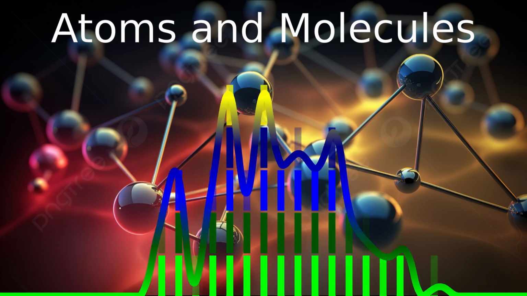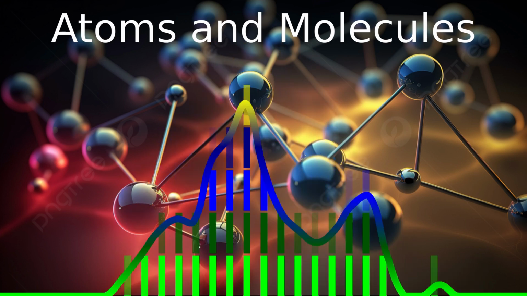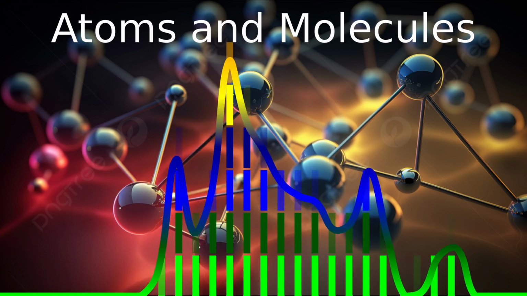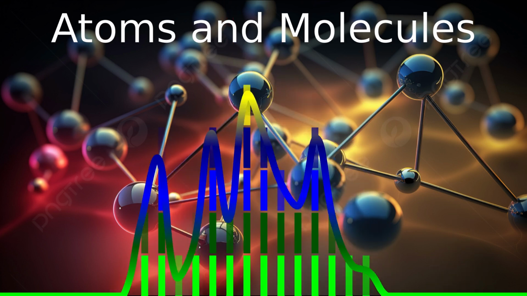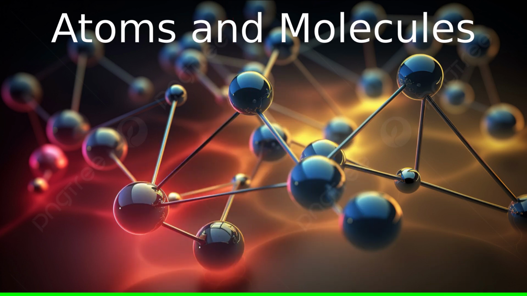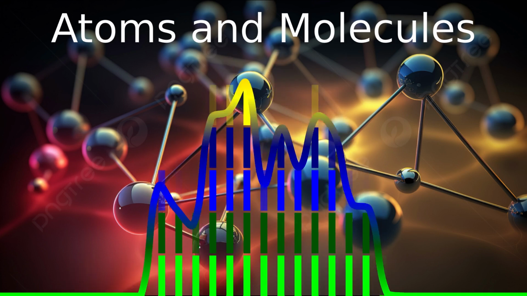It states that mass can neither be created nor be destroyed in a chemical reaction. In short, A plus B is equal to C plus D, where A and B are the input and C and D are the output of the chemical reaction.